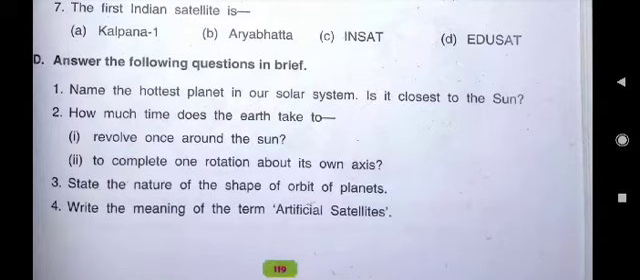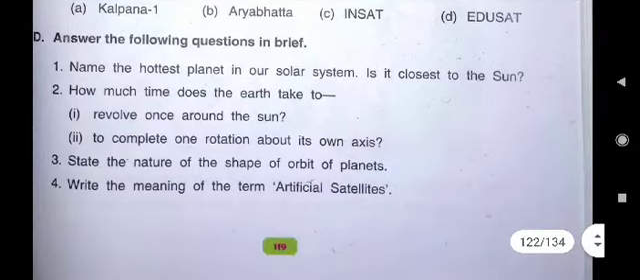So, what will be the answer of this question? The hottest planet in our solar system is Venus. It is not closest to the sun because we all know the closest planet is Mercury.